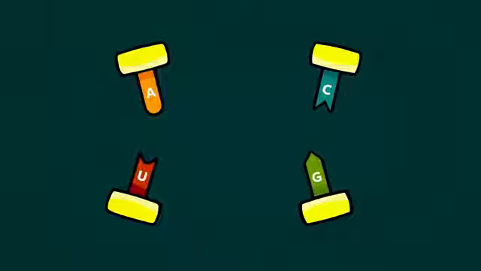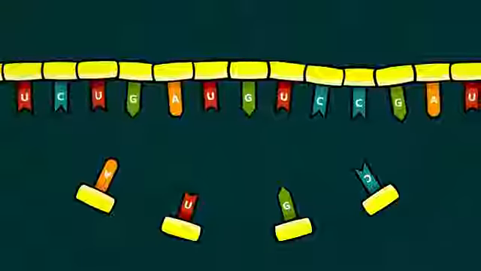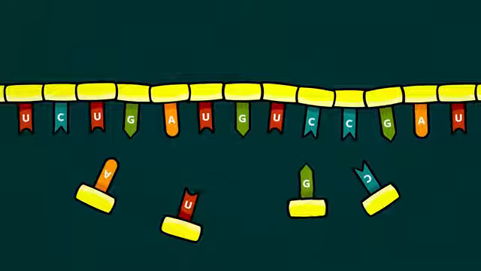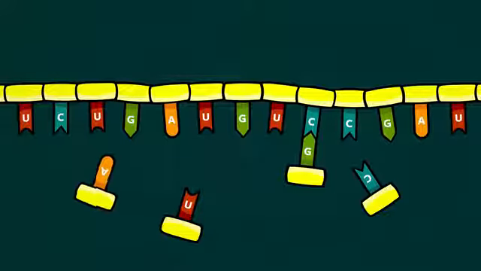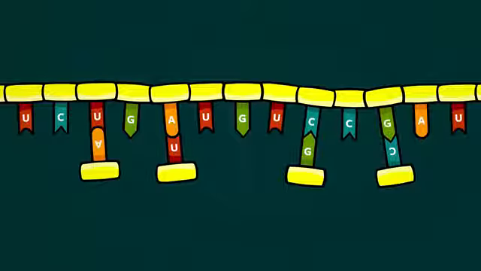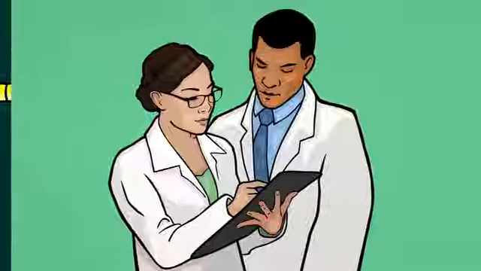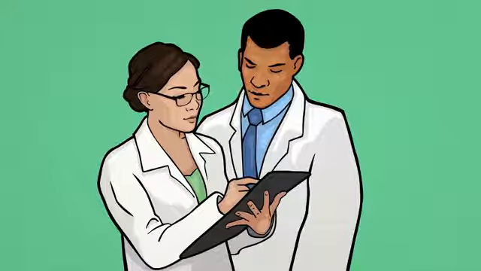The parts we call the bases of nucleotides, the colored sections labeled A, C, U, or G, are attracted to other bases sort of like a magnet, but they're selective about who they will stick to. G selectively pairs with C, A selectively pairs with U. When bases find their matches and stick together, we call it base pairing. Researchers have found that with a little bit of assistance, base pairing allows chains of RNA to replicate and evolve.